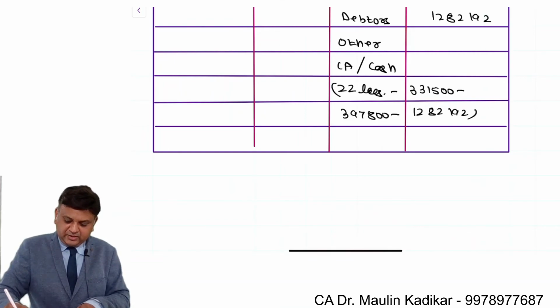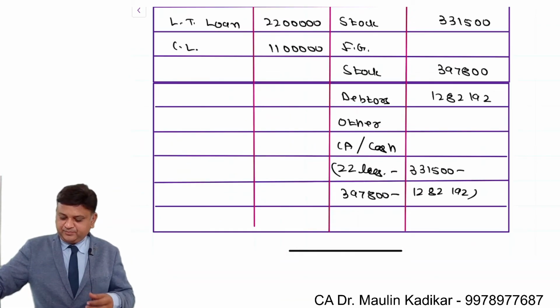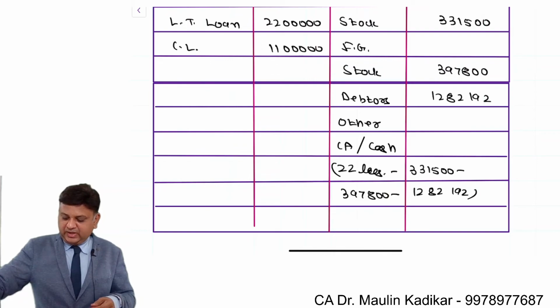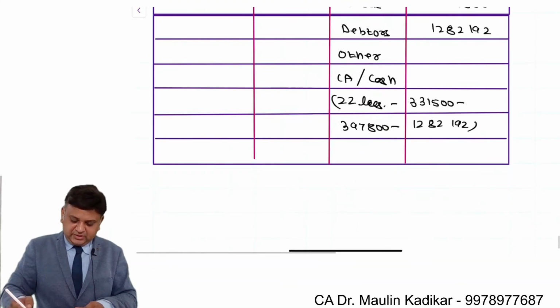This is the way we are required to make the calculation of answer. So 22 lakhs minus 3,31,500 minus 3,97,800 minus 12,82,192 is 1,88,508.